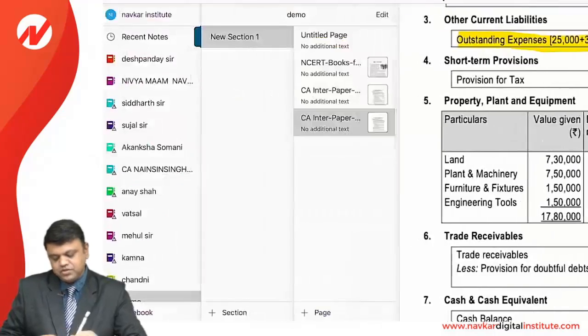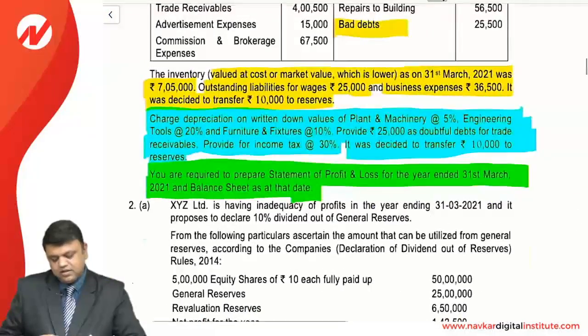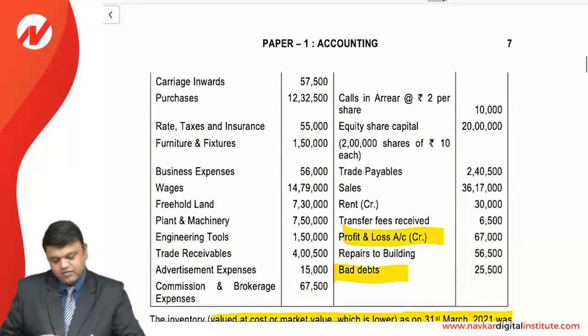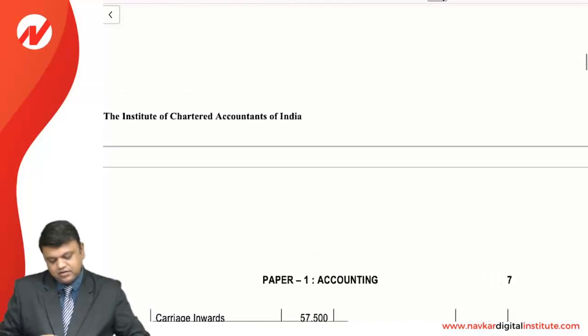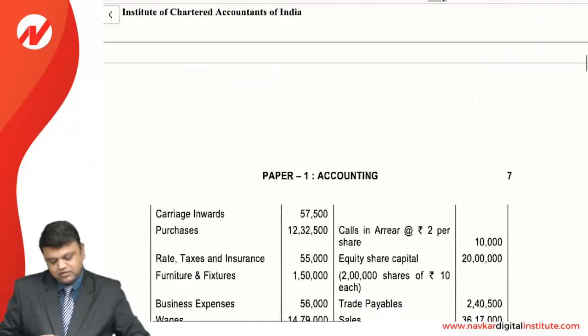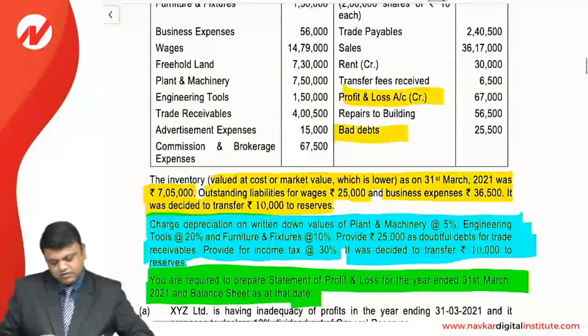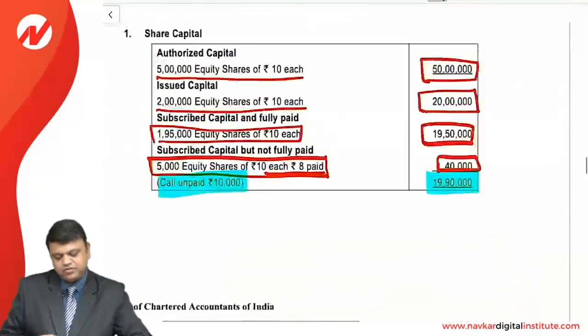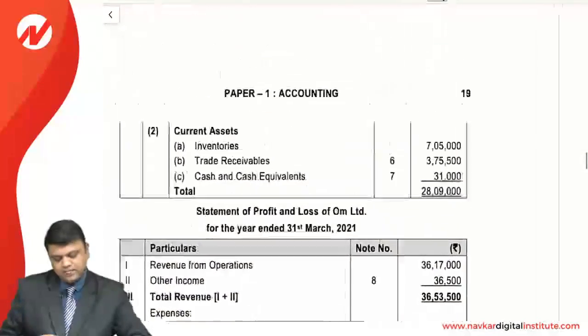If you read the question, it is clearly written that there is an outstanding liability for wages of 25,000, and it is clearly written over here. So the same is mentioned over here: 25,000 added with 36,500 comes to 61,500.